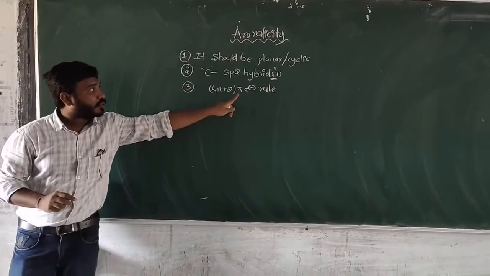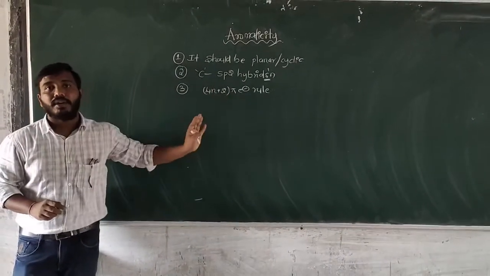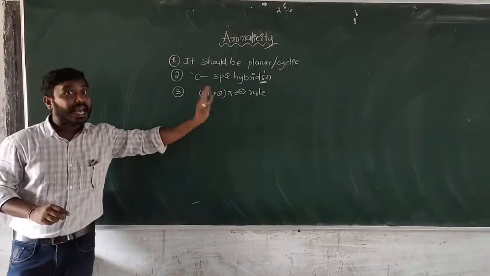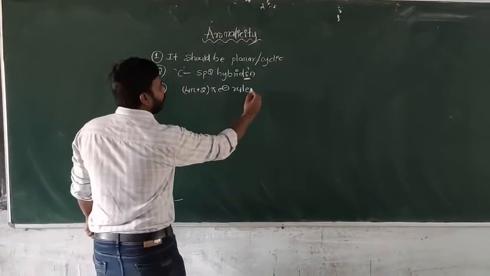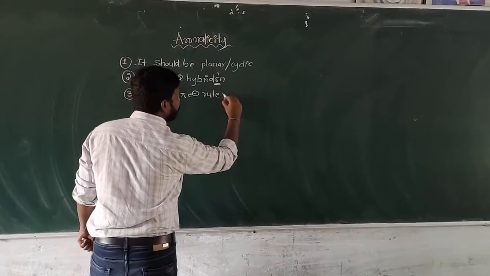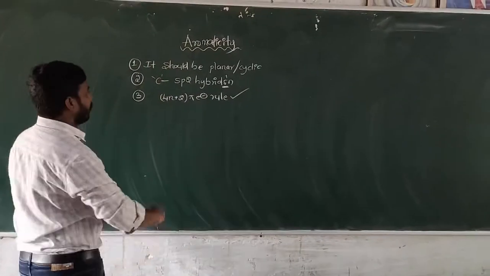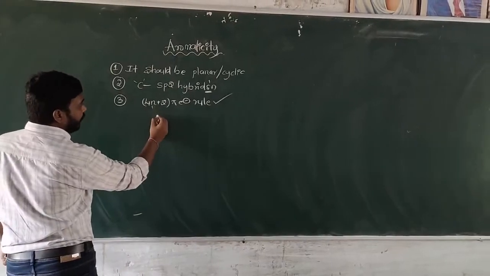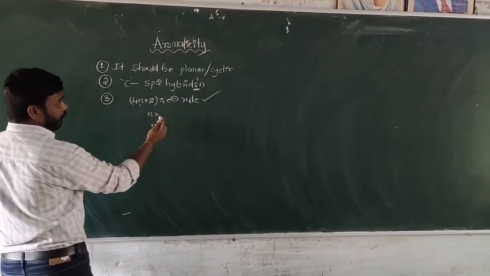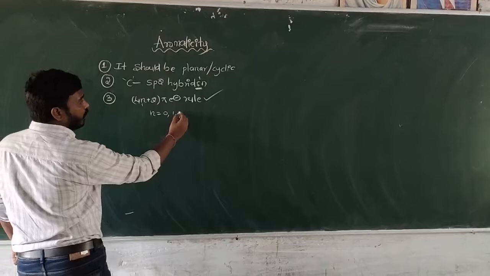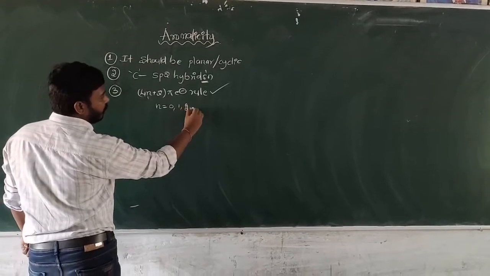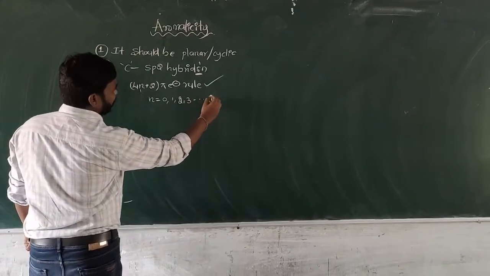If the 4n plus 2 pi electron rule is applicable to a compound, that is an aromatic compound. Here n equal to 0 or 1 or 2 or 3, etc.